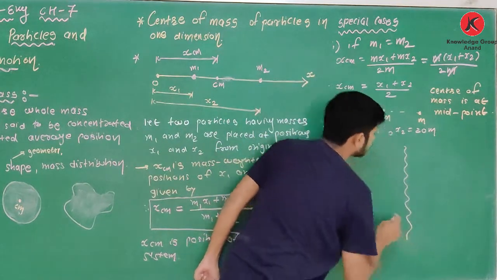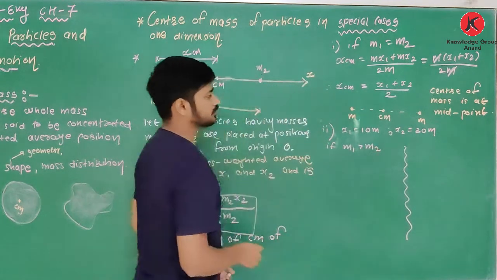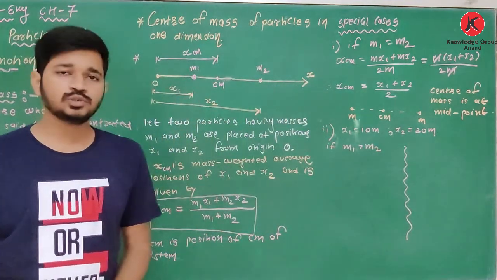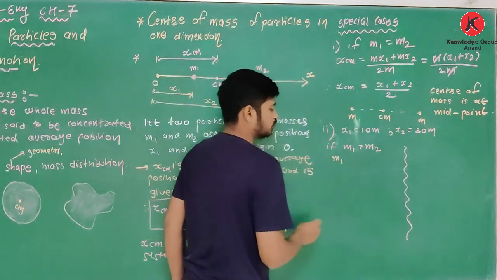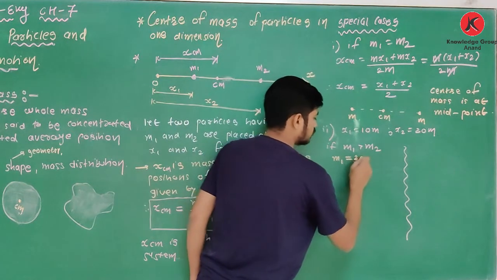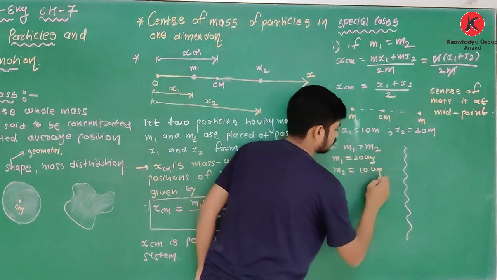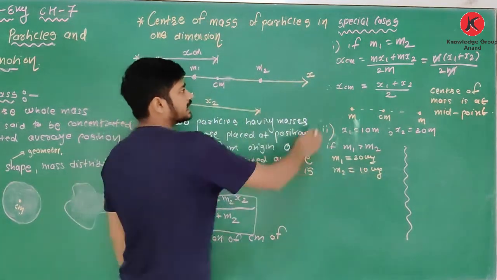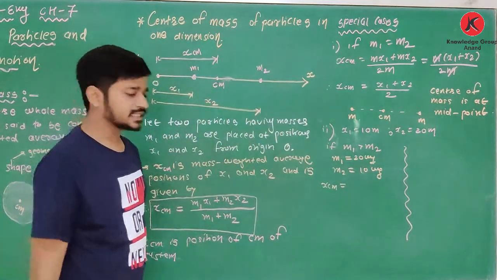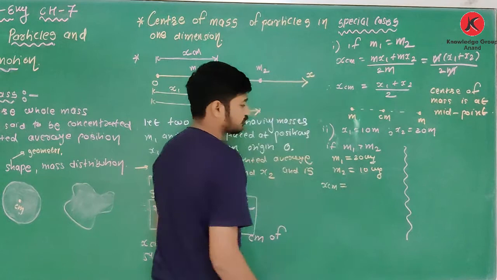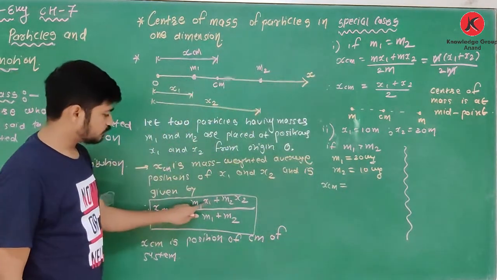See, if m1 is greater than m2, and I am assuming values m1 is equal to 20 kg and m2 is equal to 10 kg, then what is x center of mass? x center of mass is equal to (m1 x1 plus m2 x2) divided by (m1 plus m2).